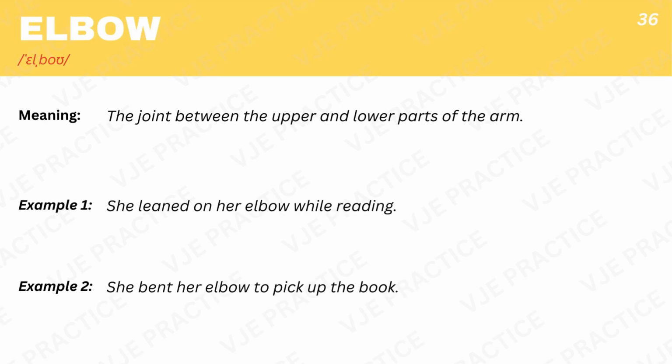Elbow, the joint between the upper and lower parts of the arm. Example 1. She leaned on her elbow while reading. Example 2. She bent her elbow to pick up the book.